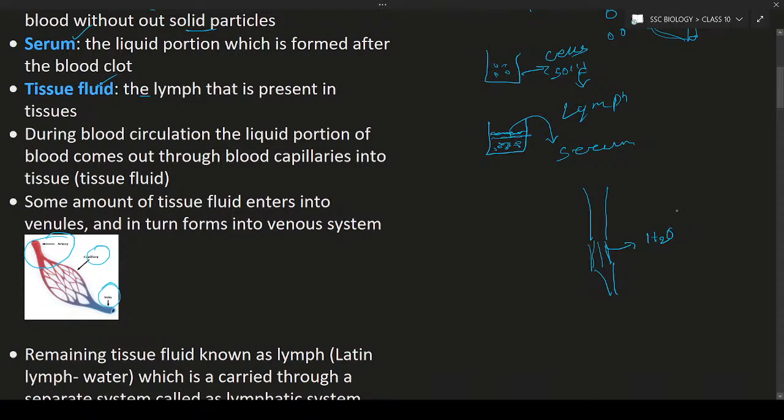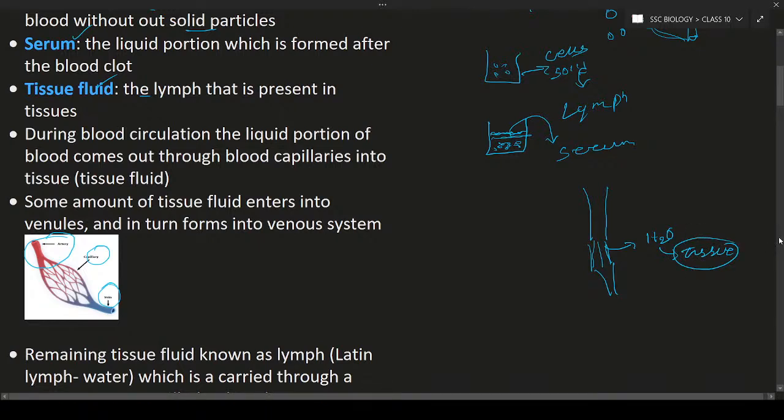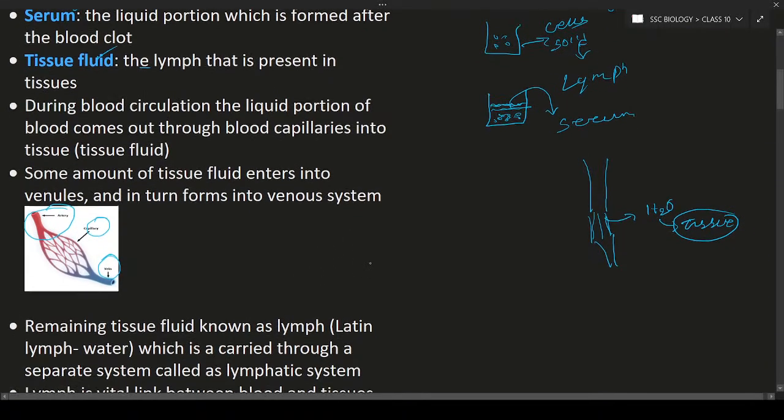That is known as tissue fluid. This fluid enters into the tissues. Remember, it has to go back into the main circulatory system. The remaining fluid is known as lymph, which is carried through a separate system.